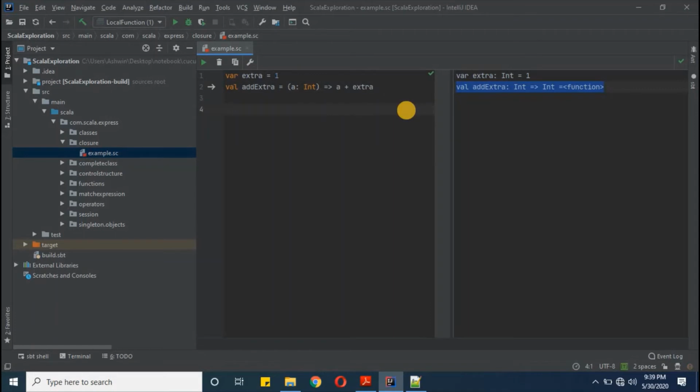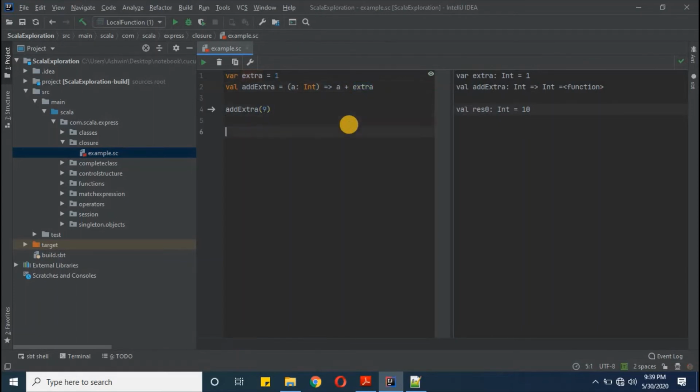In order to call that function, we simply need to type add extra, and then we will pass some random value, let's say 9. So we got 10 because this 1 was already there with extra. The value which we are getting here, this is the closure. And why are we calling this value a closure? Because it is closing the bound and free value open terms. That's why we're calling it closure.